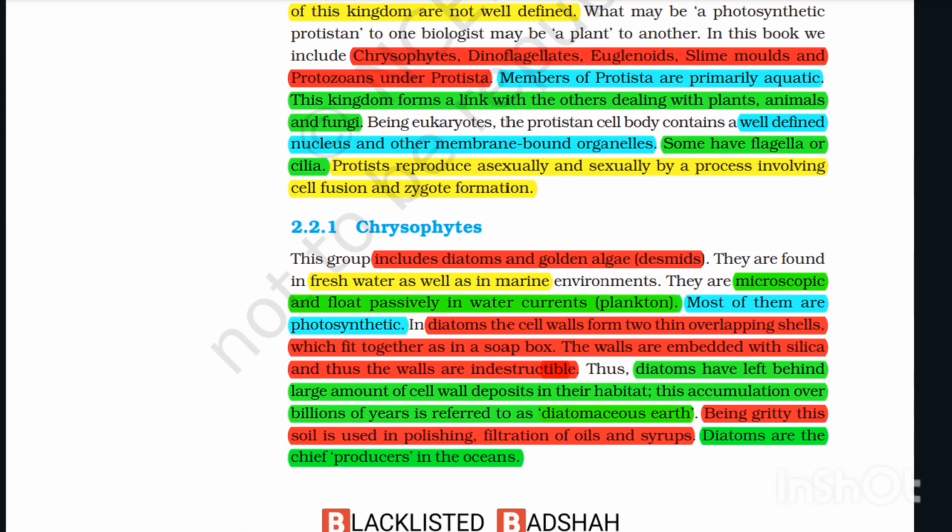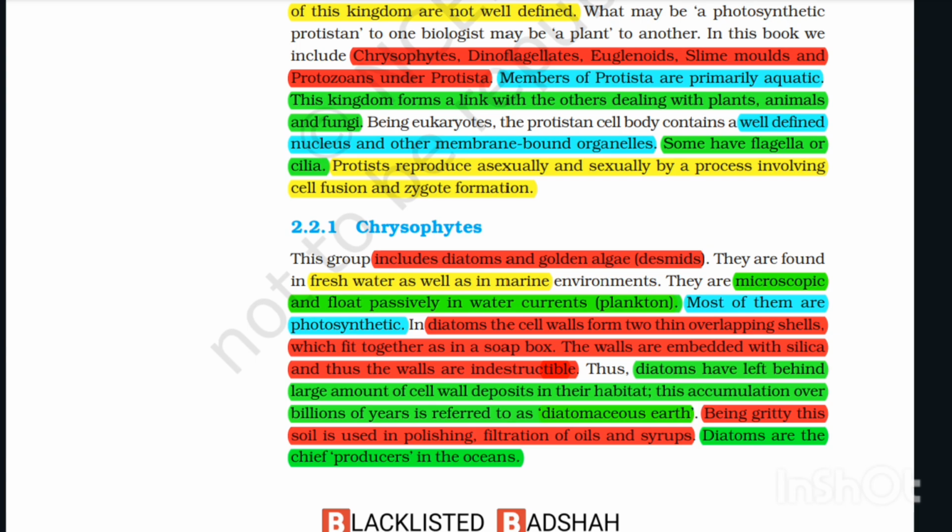2.2.1 Chrysophytes. This group includes diatoms, golden algae, and desmids. They are found in fresh water as well as in marine environments. They are microscopic and float passively in water currents, as plankton. Most of them are photosynthetic. In diatoms, the cell wall forms two thin overlapping shells which fit together as in a soap box. The walls are embedded with silica and thus the walls are indestructible.